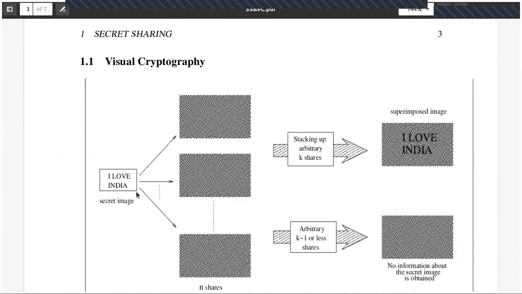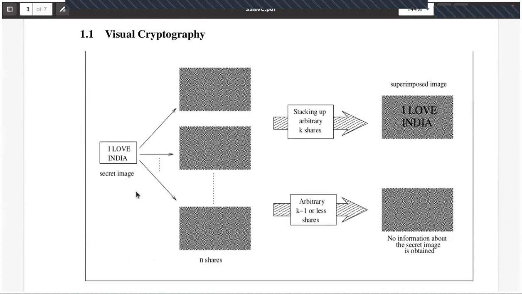Okay, now coming to visual cryptography. I told you that visual cryptography is also a secret sharing scheme. It is part of secret sharing. For example, I have a message, that is an image, 'I love India'. This secret image I now divide into shares. How many shares? n shares, right? Now if k of the people come together, then they can stack them and they get the information. If k minus 1 or fewer come, they have no information on this.